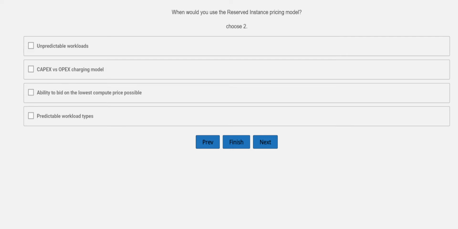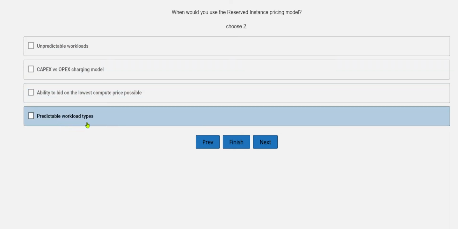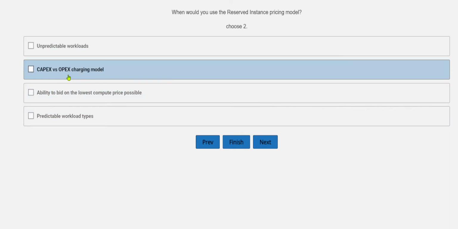And if we are reserving any instance, then definitely it is the predictable workload. It doesn't fall under the category of unpredictable workload, so we can also remove the first option from the scenario. Next is predictable workload types, and it is about capex versus opex charging model.